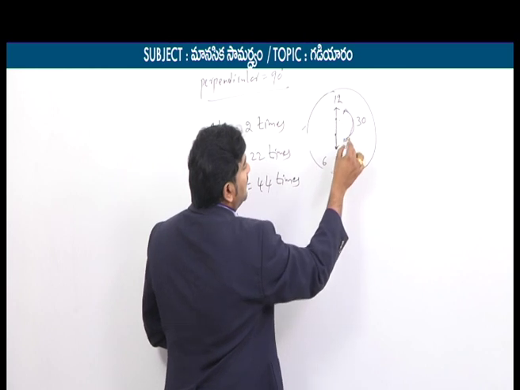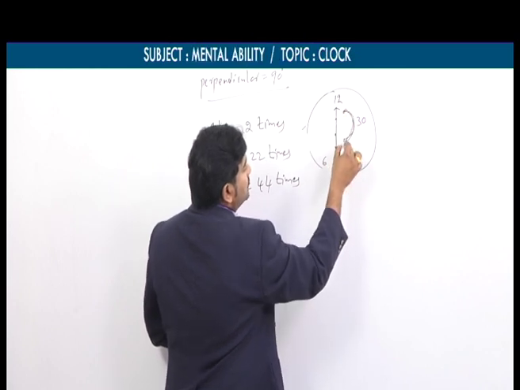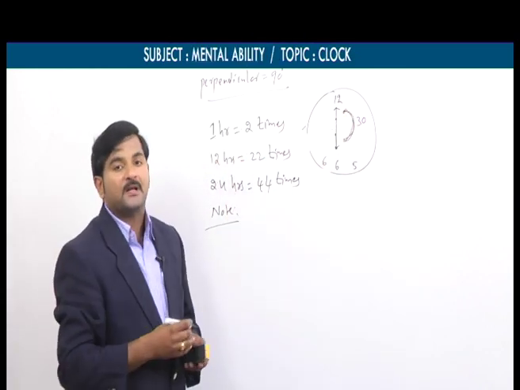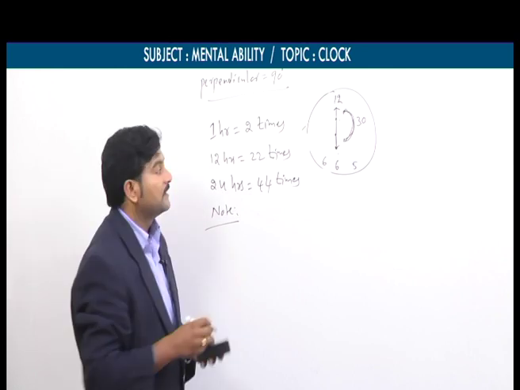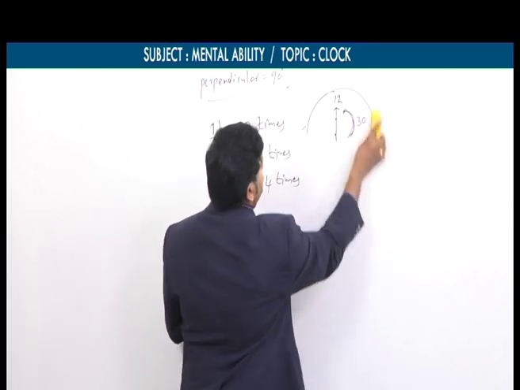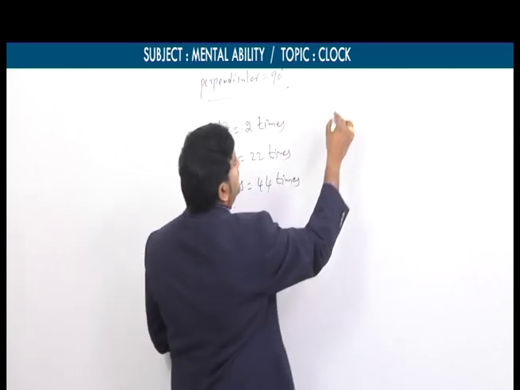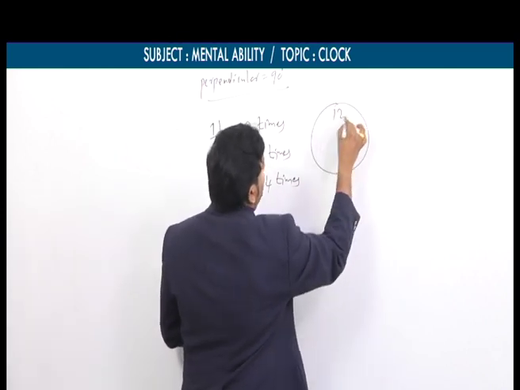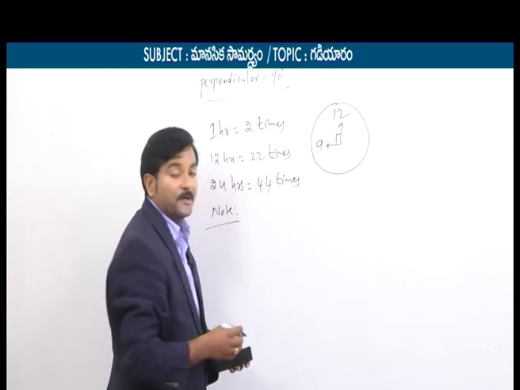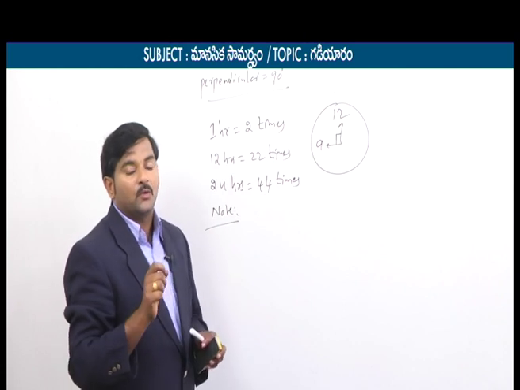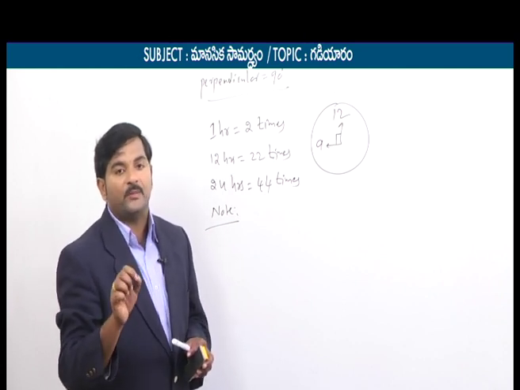From 12 to 6, how many minutes do we have? 30 minutes. Similarly, when 2 hands are perpendicular to each other, the 2 hands are 15 minute spaces apart. And when 2 hands coincide, they are 0 minutes apart.